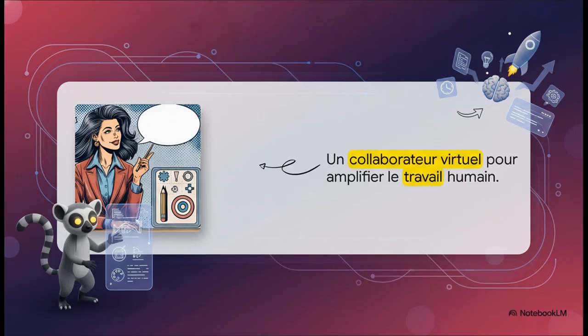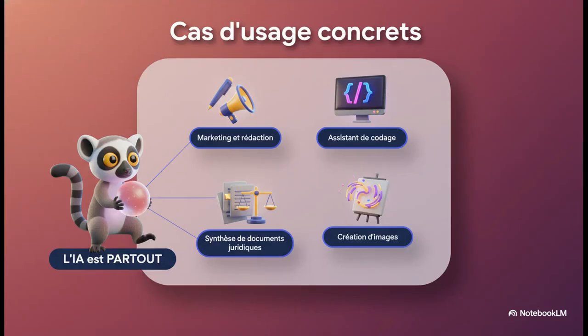By delegating heavy and repetitive administrative tasks to the machine, we free up valuable time that we can finally devote to what we do best: strategy, reflection, and creativity. So, concretely, what can we do with it? The possibilities are enormous. You can ask it to write a text or generate a marketing strategy in just a few seconds. For developers, tools like Copilot act as real assistants for live coding.